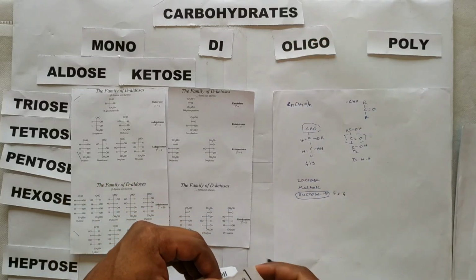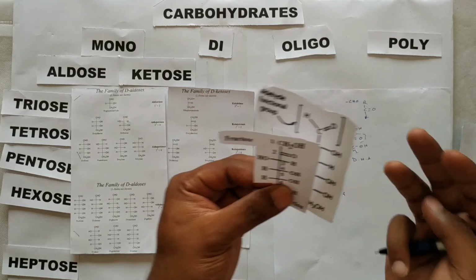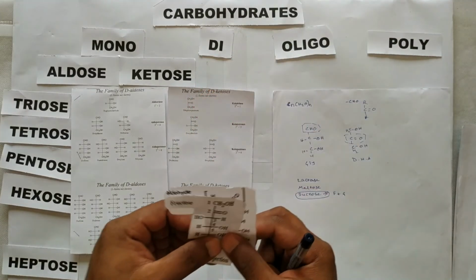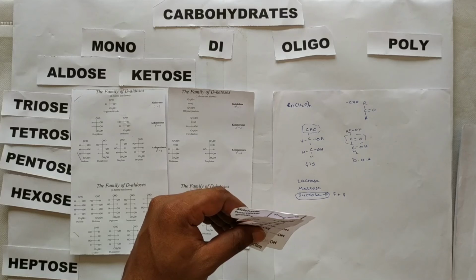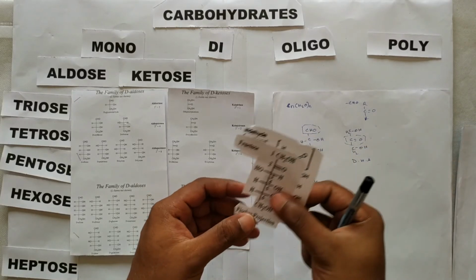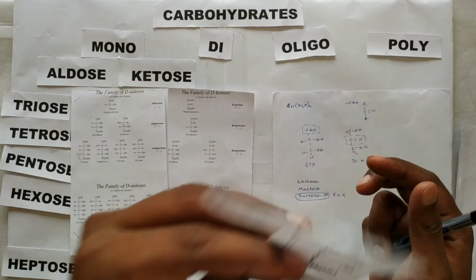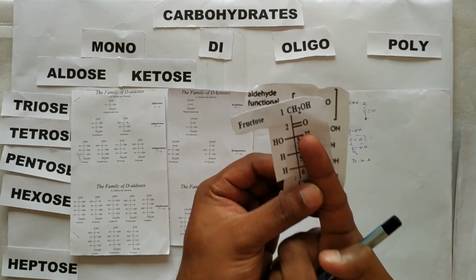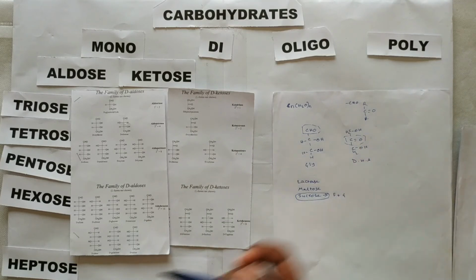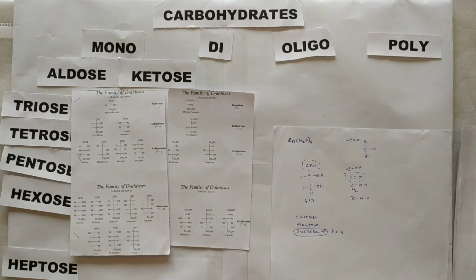So next, going to the oligosaccharides. Oligosaccharides means 3 to 10. The example we can go for in oligosaccharides was raffinose. Raffinose is nothing but a combination of 3 monosaccharides. One is already fructose, another is glucose. Apart from that, one more monosaccharide will be added here, that is galactose. You can see the structure here of galactose. So galactose plus glucose plus fructose combination can be called raffinose here.